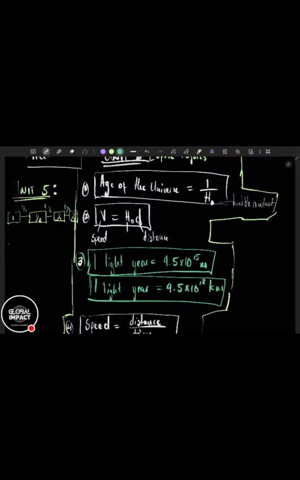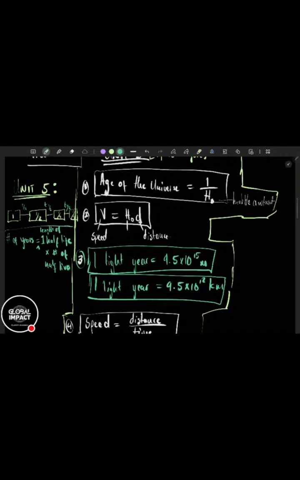Then you would say the number of years something has taken is equal to the length of 1 half-life in years times the number of half-lives. This will give you the number of years that something has taken.